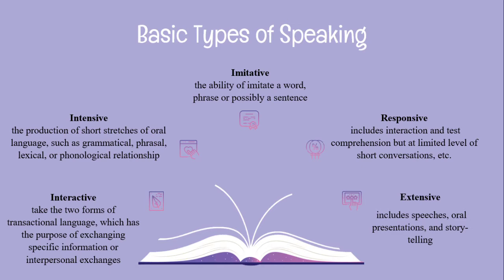There are 5 types of speaking. The first one is imitative. Imitative speaking is the ability to imitate a word, phrase, or possibly a sentence. So this type is purely phonetic level of oral production, which means that we are more interested in how they pronounce the words rather than the test taker's ability to understand or convey meaning or even participate in an interactive conversation. The only role of listening here is to allow the speaker to retain the short stretch of language that must be imitated. The second one is intensive speaking.